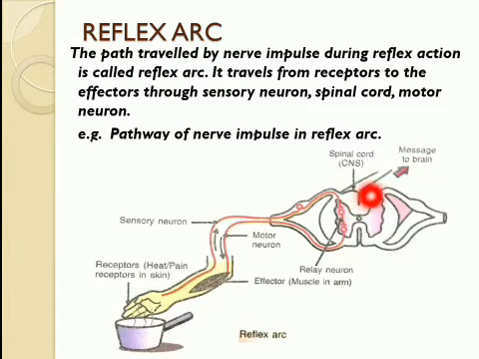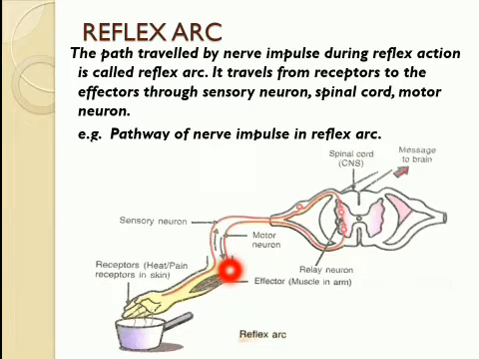Here the message which is carried by the sensory neuron from the receptors is transferred into the motor neuron in the form of a command or order. And here the message through the motor neuron goes to the effectors, that is the muscles of the arm, and changes occur in the muscles of the arm, and the hand is withdrawn immediately without involvement of the brain, without thinking, and the person's skin is saved from being burnt.